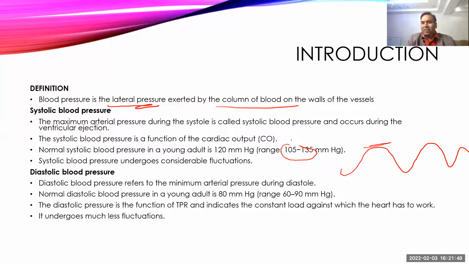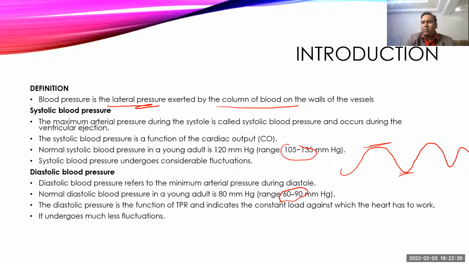Then we come to the diastolic blood pressure. It comes at the lowermost portion of the blood pressure. It is the lowest, or minimum, blood pressure which can be measured by the sphygmomanometer, and it usually occurs during diastole. It ranges somewhere around 60 to 90 mmHg. Basically, diastolic blood pressure is a direct function of, or directly related to, the peripheral resistance offered by the vessels. Whatever resistance to the blood flow is offered will affect the blood pressure.